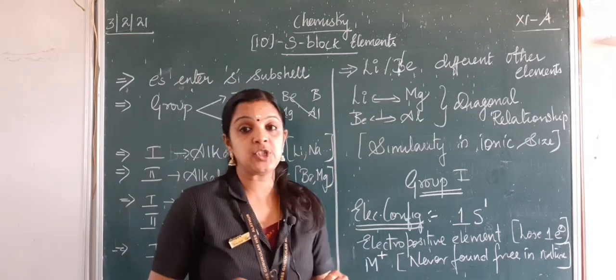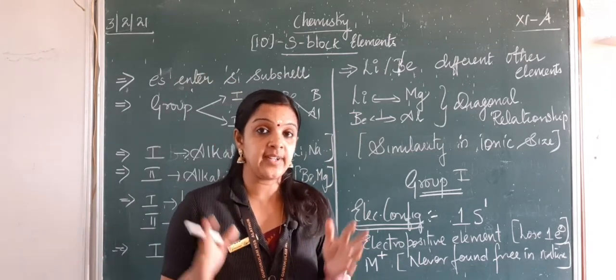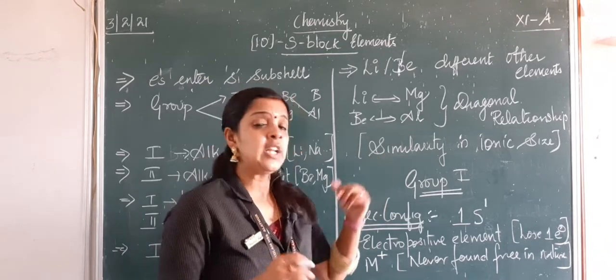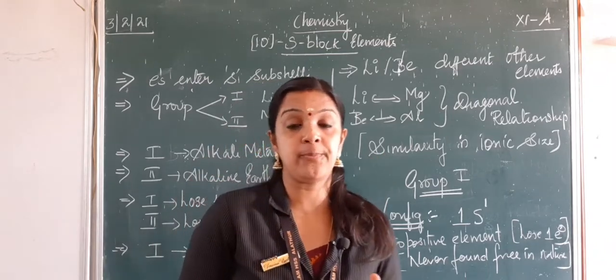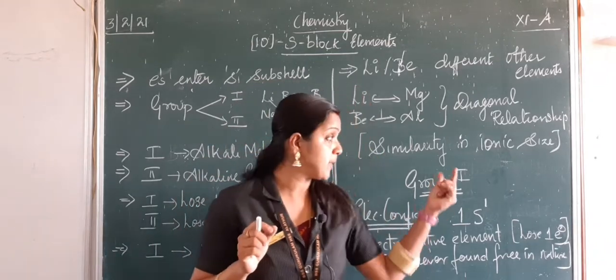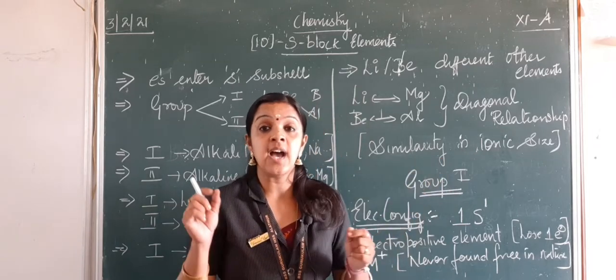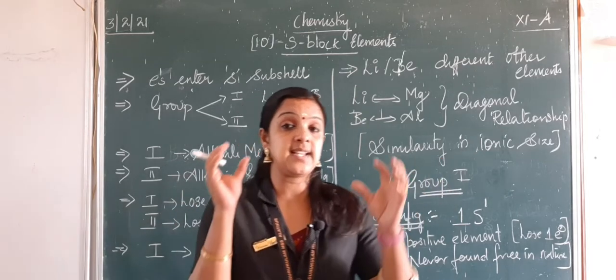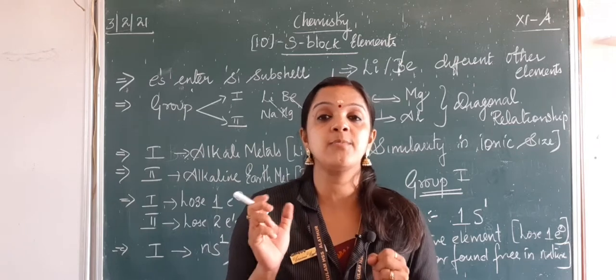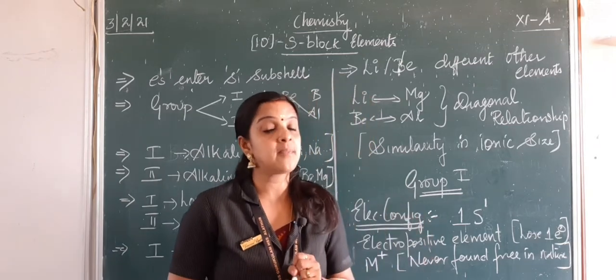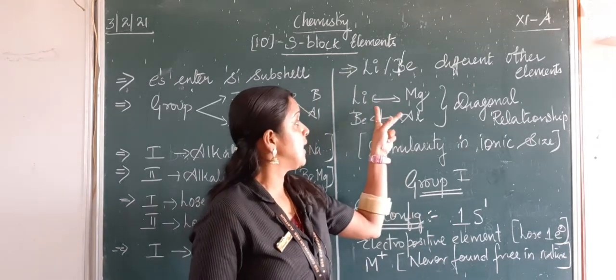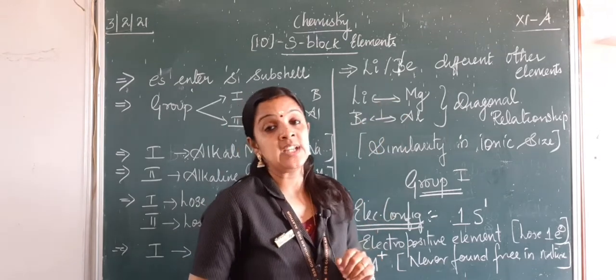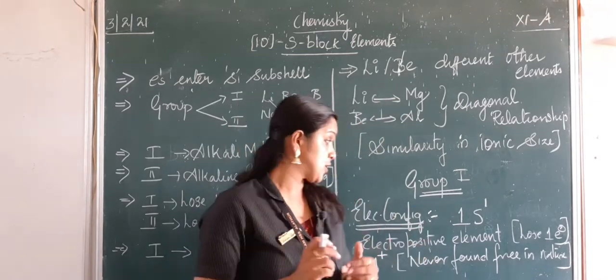So, such a relationship we call a diagonal relationship. Now, why does such a diagonal relationship come? The simple reason is the similarity in ionic size. Their size becomes smaller, they have a small size, and because of the similarity of these two elements, they show a diagonal relationship.